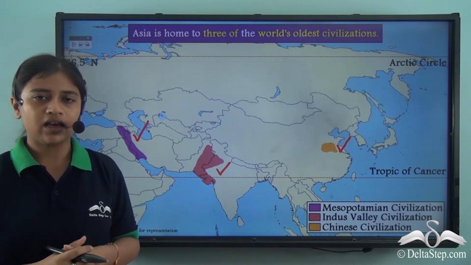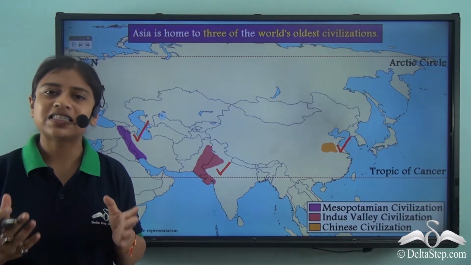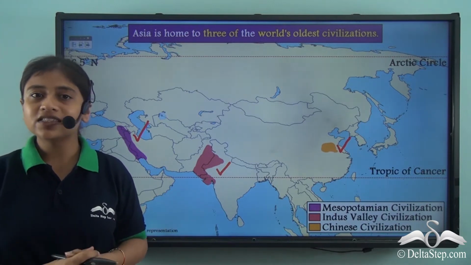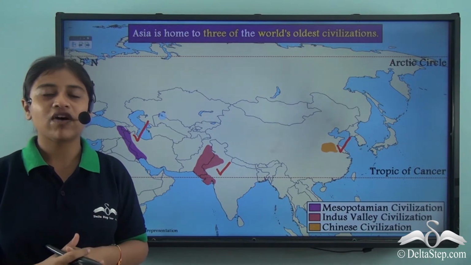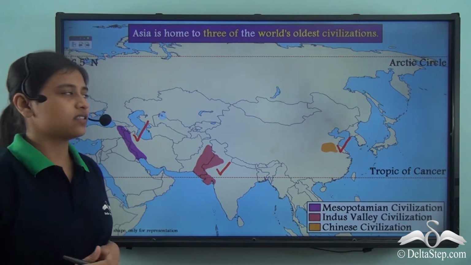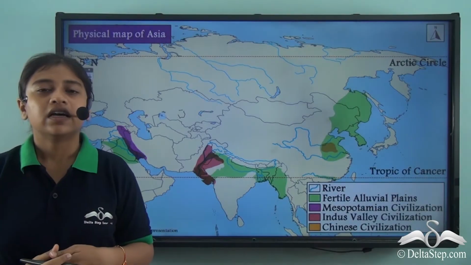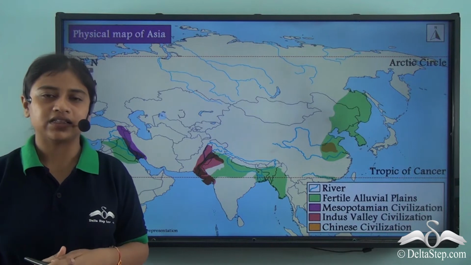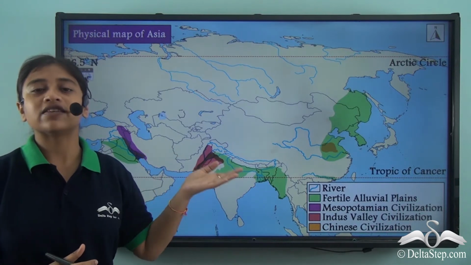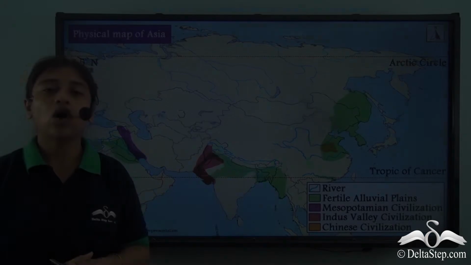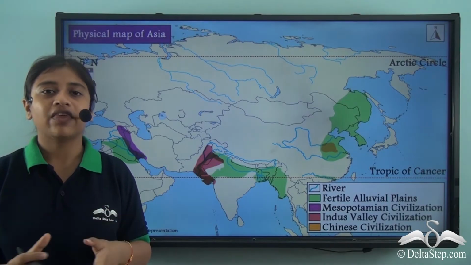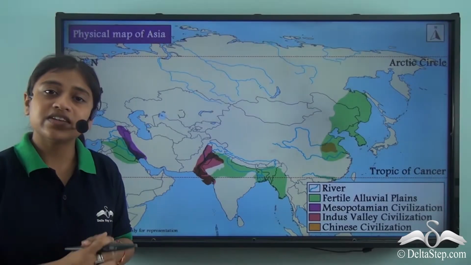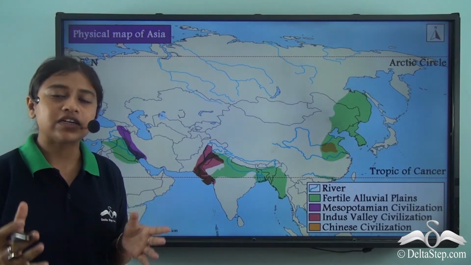Now, why do you think all these civilizations were established in the continent here in the very first place? Well, the answer to that is the presence of large fertile plains. So the continent of Asia is home to large fertile plains. All these old civilizations established along the banks of some major rivers that drain over the continent of Asia. So these rivers gave rise to alluvial fertile plains.